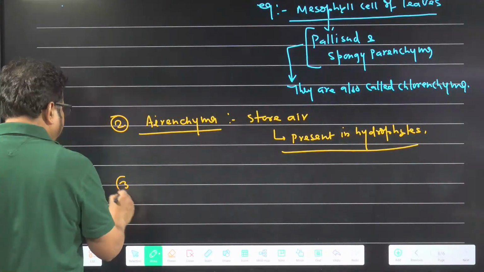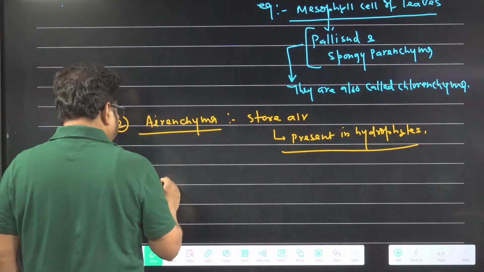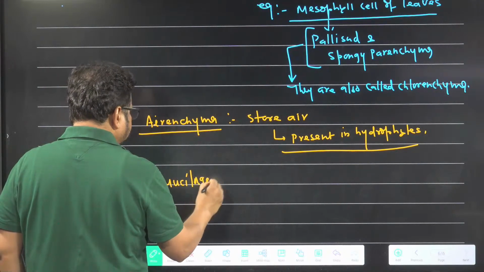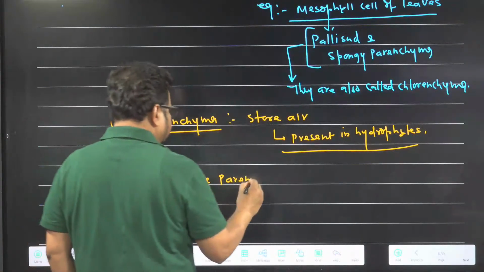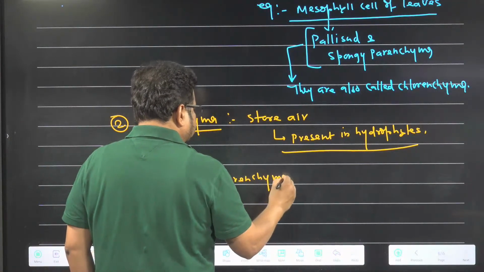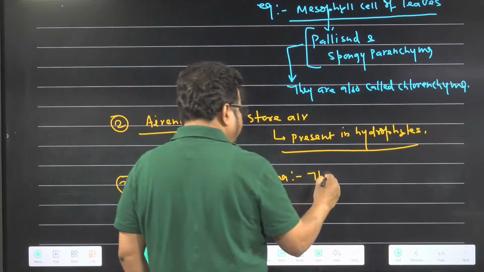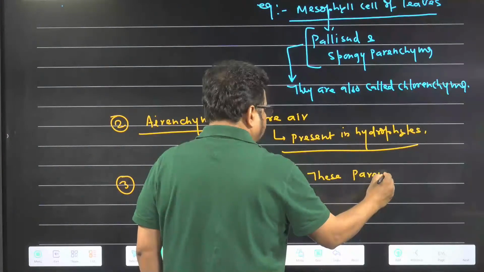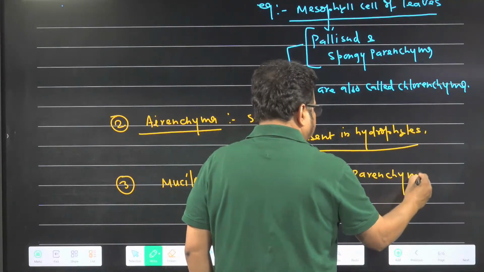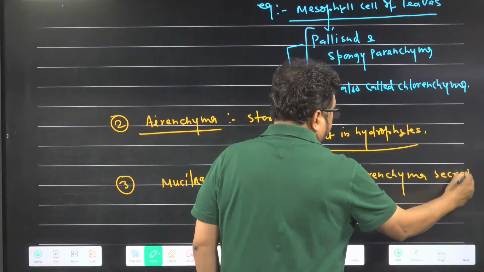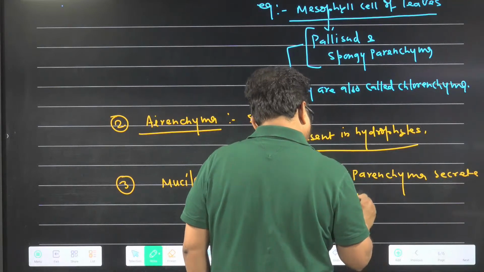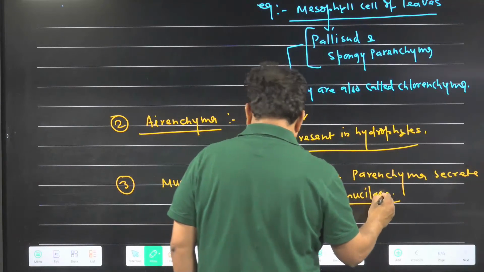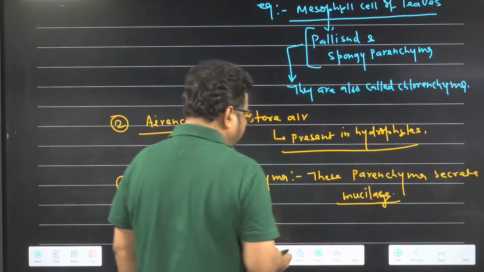The third type of parenchyma is mucilage parenchyma. This parenchyma secretes mucilage. Got the idea? Secretes mucilage.